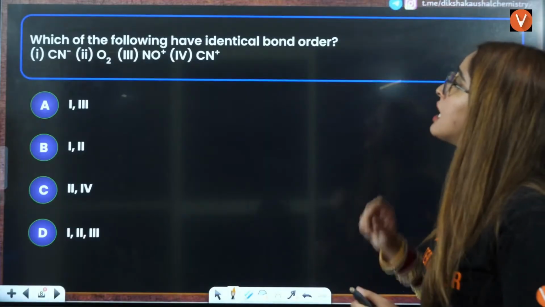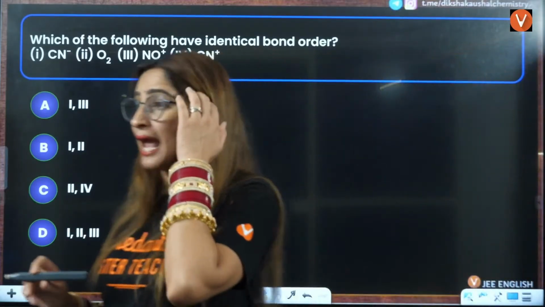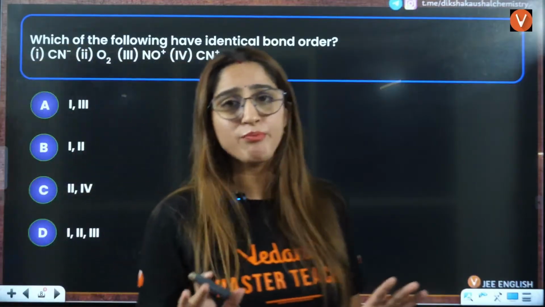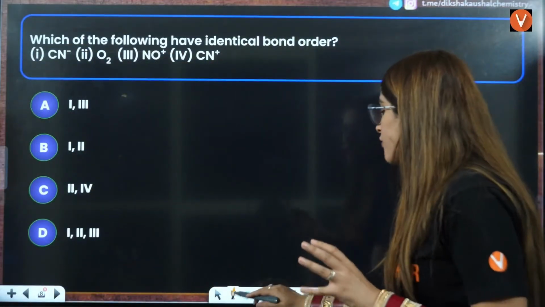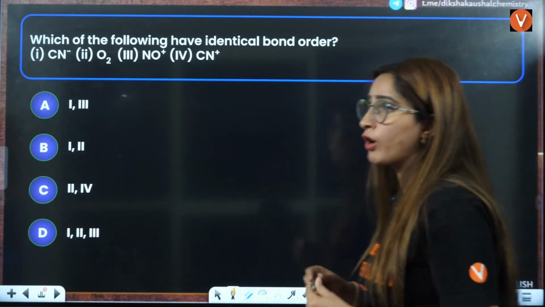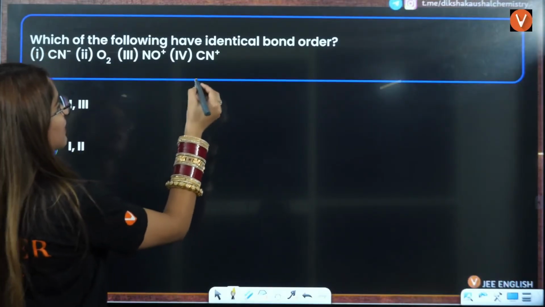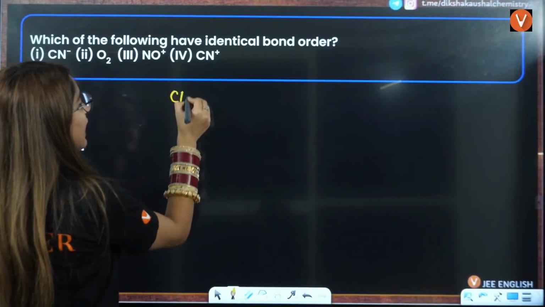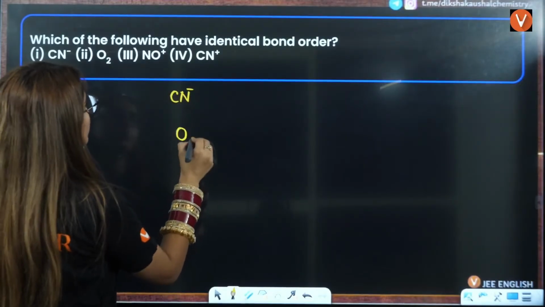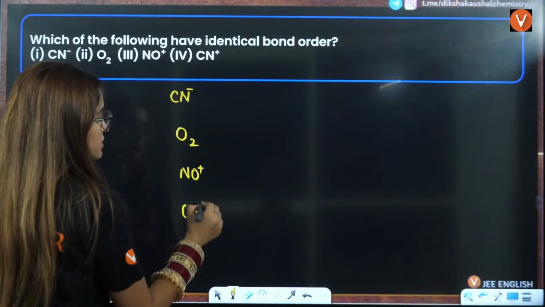Next question is, which of the following have identical bond order? Now, MOT, very important theory, right? So they will ask you which of the following have identical bond order here, right? Very simply we will answer this. So you have CN negative here, this is O2, this is NO positive, this is CN positive, right?